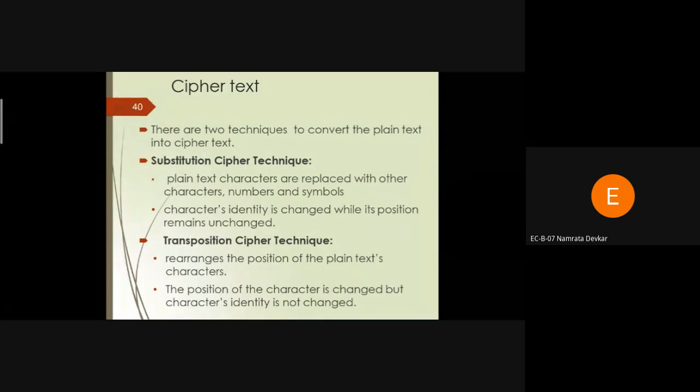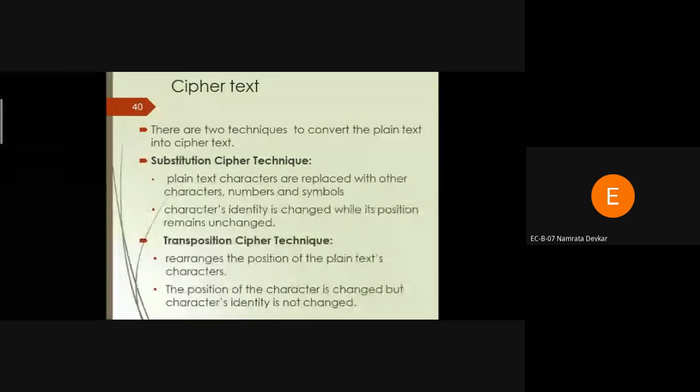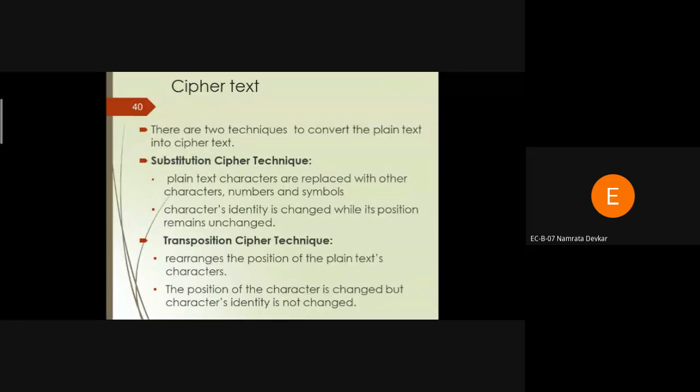Suppose we take one example. We use computers, right? We provide input to the computer using the keyboard, and we can type various digits and alphabets. The computer can understand only the digital language. We can provide input in various other languages, and the computer converts the input language into the binary language.